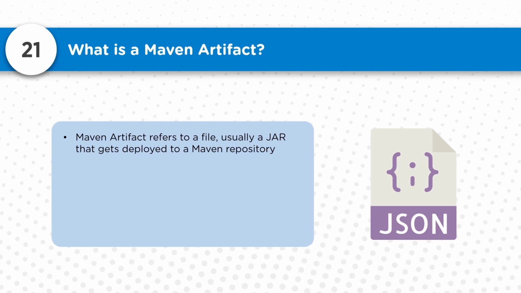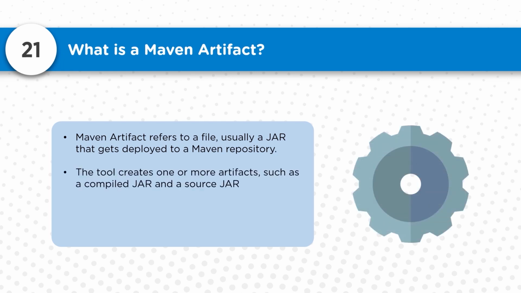These are generated during the Maven build process, and you can store them in your local repository, or you can push them to the remote repository. It totally depends on you. So Maven is a tool which can help you create all the artifacts, whether it's a JAR file, a WAR file, or an EAR file here.